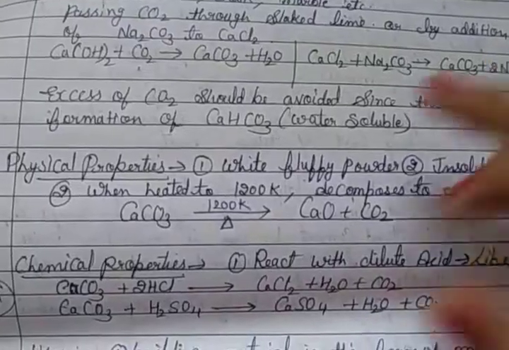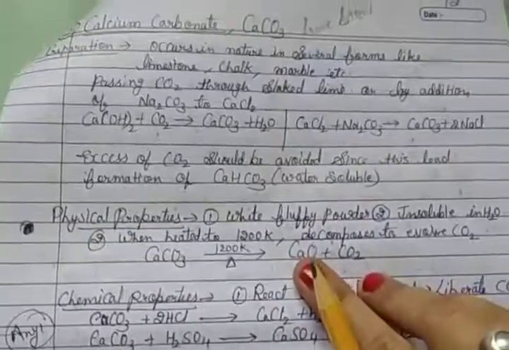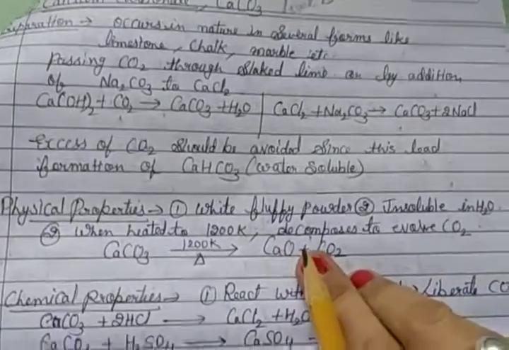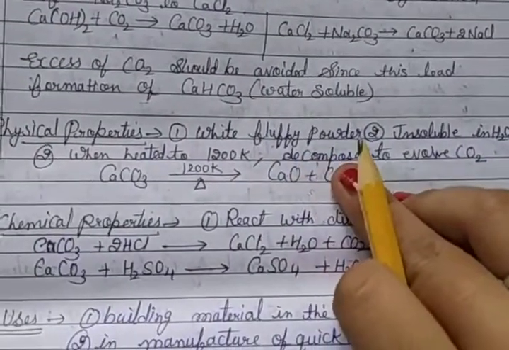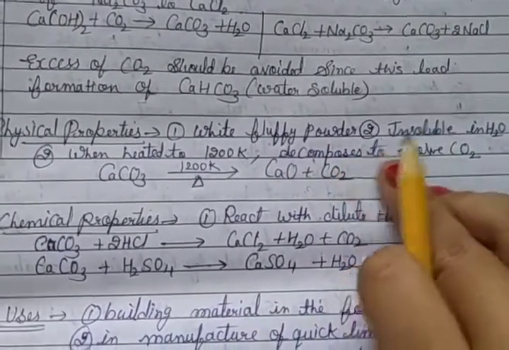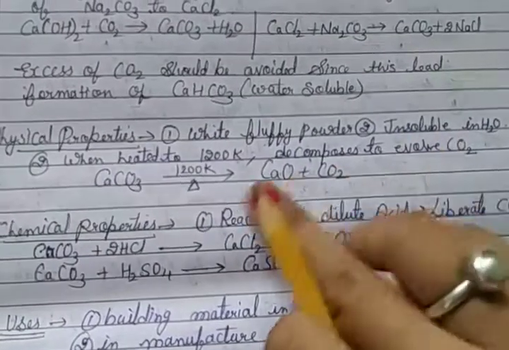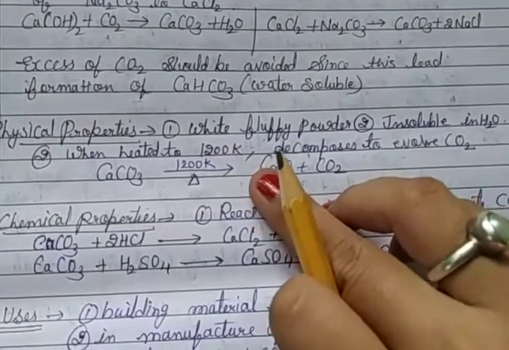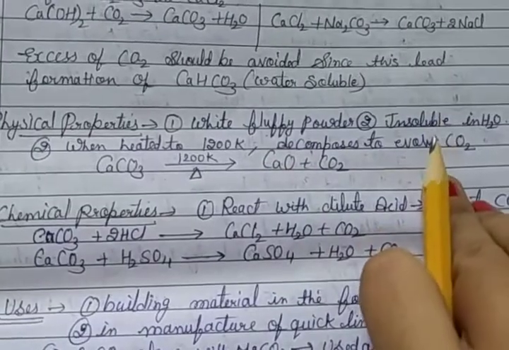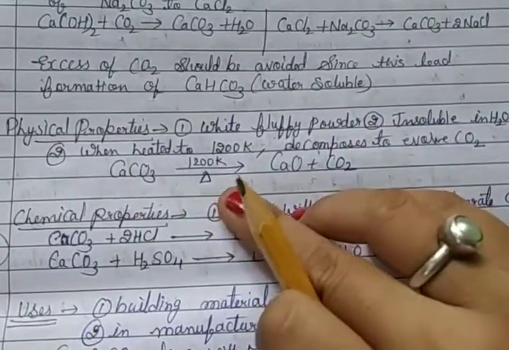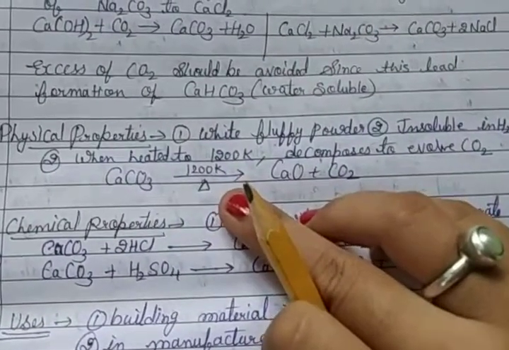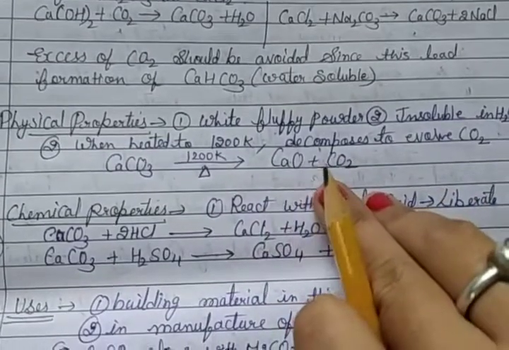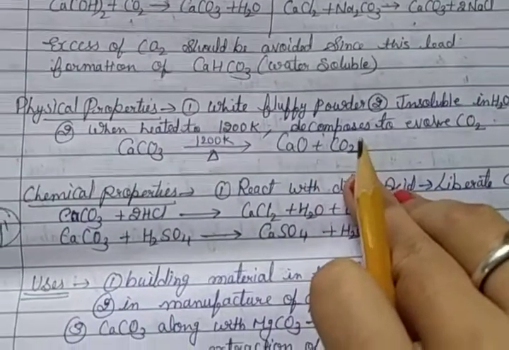Physical properties of limestone, calcium carbonate: it is a white fluffy powder, insoluble in water. When heated to 1200 Kelvin it decomposes to evolve CO2. So CaCO3 heated to 1200 Kelvin forms CaO, calcium oxide, and CO2 gas.